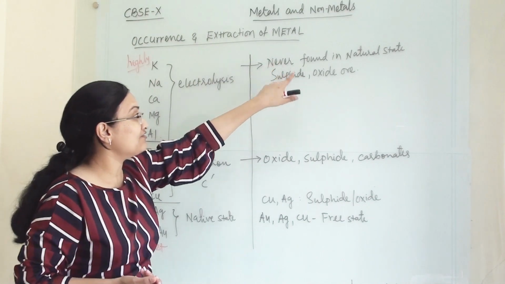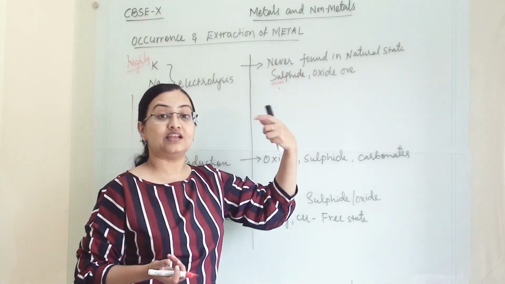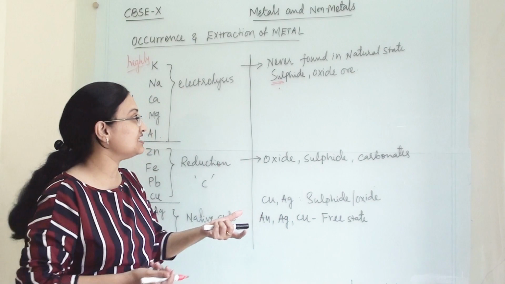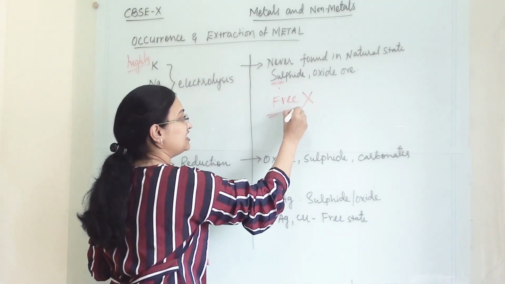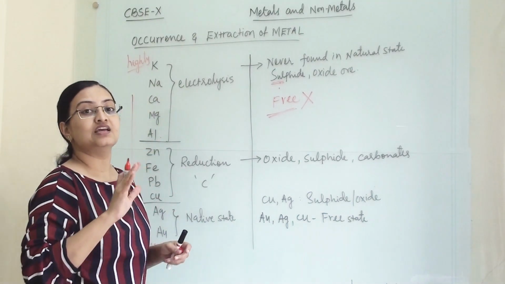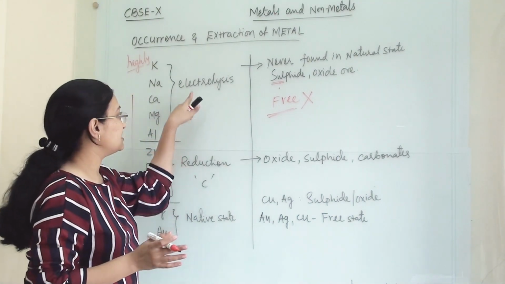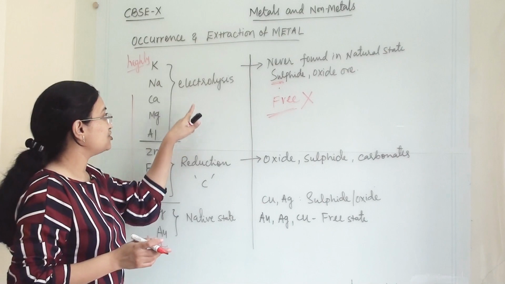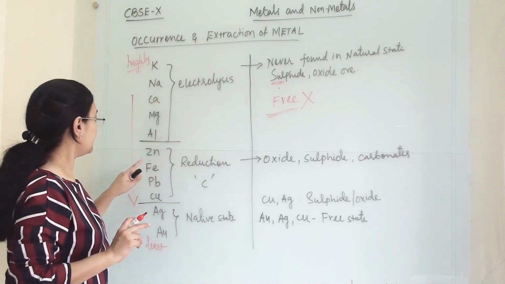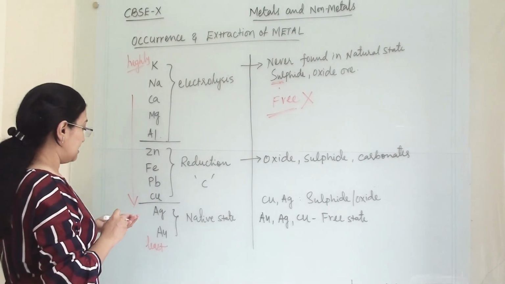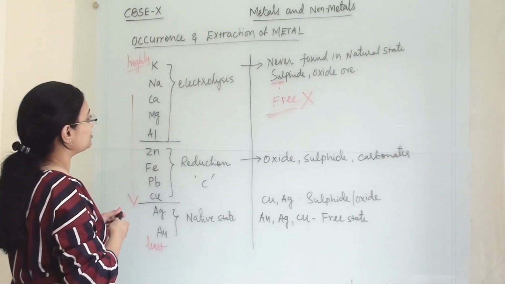Now they are never found in their natural state, their native state or free state. They will always be in combined state because they are very reactive. And which process are we using to extract them? Electrolysis. These metals are highly reactive.